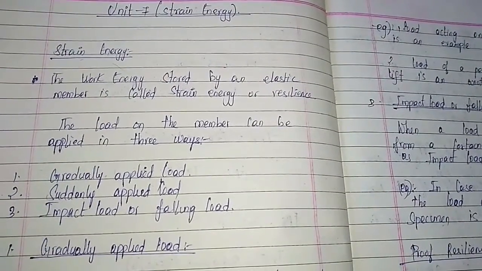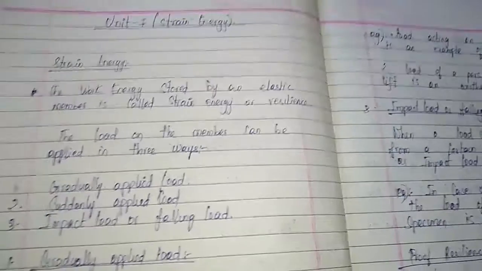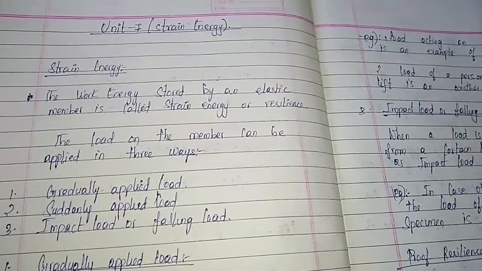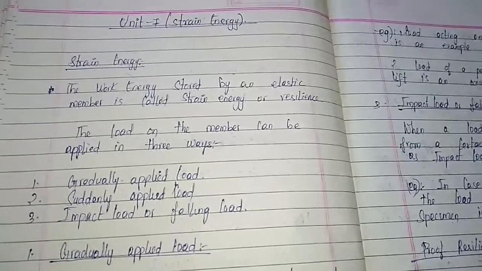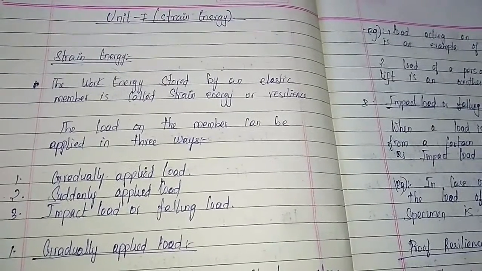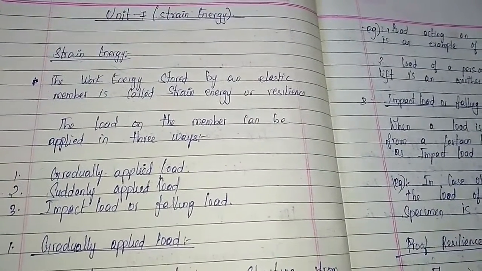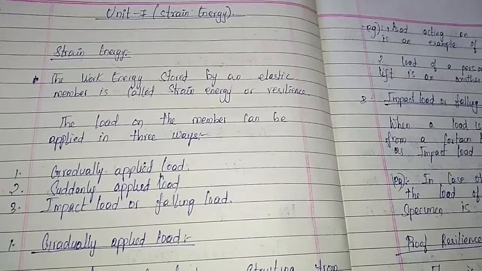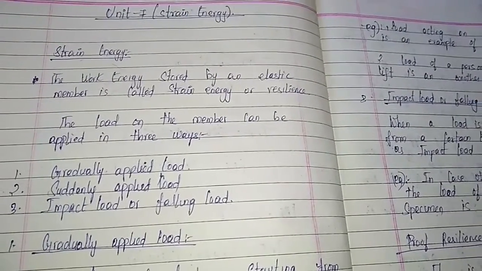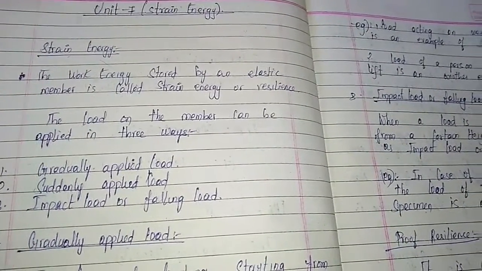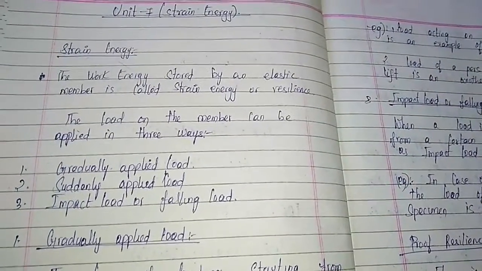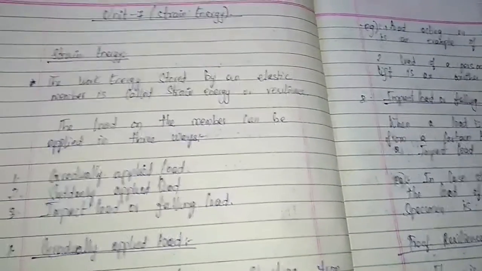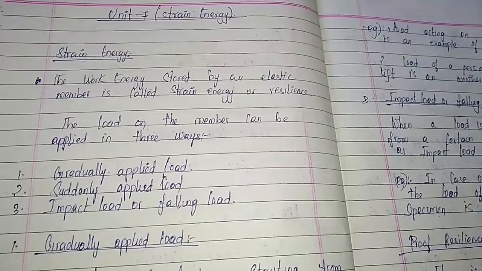So now if you combine these two words, strain energy, what is strain energy? The energy which is used to strain a material. Strain means a change in length or change in shape of a material from its original length. So the energy which is used to strain a material, that energy is called strain energy. Very simply you can understand, right?